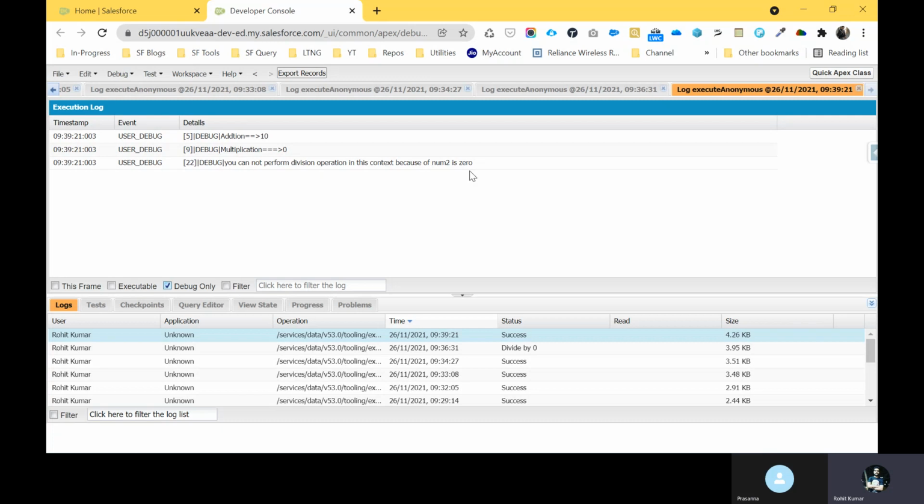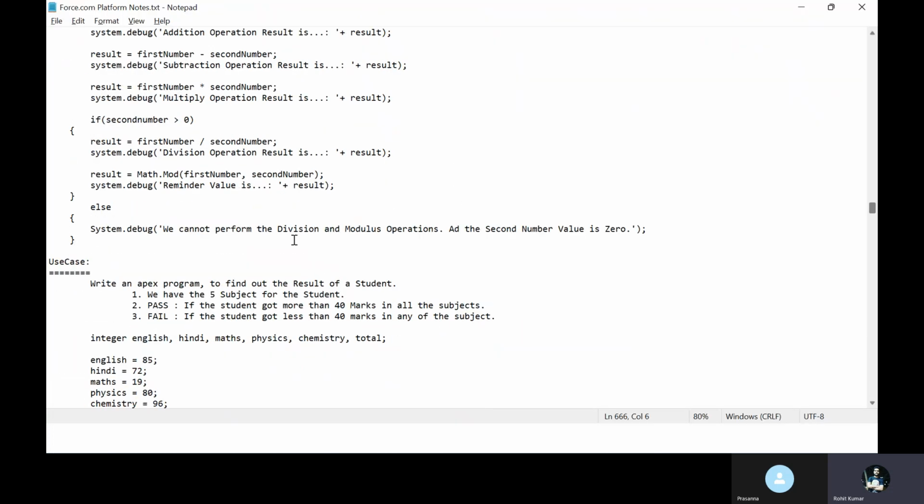So this is all about if-else conditions in this context. Let me show you another example. This is a use case: write an Apex program to find out the result of a student. We have 5 subjects, and the student passes if they got more than 40 marks in all subjects, otherwise fails if they got less than 40 marks in any subject.